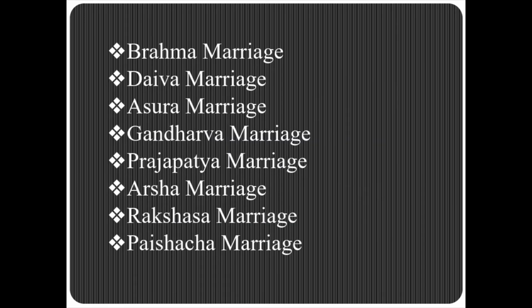Coming to the forms of Hindu marriage, according to the Puranas, there are 8 forms of Hindu marriages. Coming to Brahma marriage, it is a kind of marriage where there is a gift of a daughter, clothed and decked, to a man learned in the Vedas, whom a father voluntarily invites and respectfully receives, is the nuptial rite. And that type of marriage is called a Brahma marriage, where the father gives his daughter to the person who is well known in Vedas.